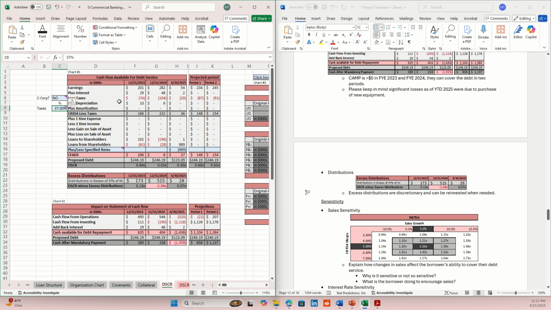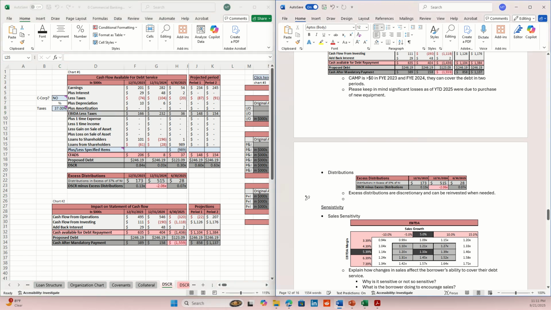Now, if you change this right to 25%, then guess what changes? Distributions in excess of 25%. And then this changes down here. All these numbers change really, but I want you to take notice of that. So if you guys aren't doing 37%, then see if you can do it.